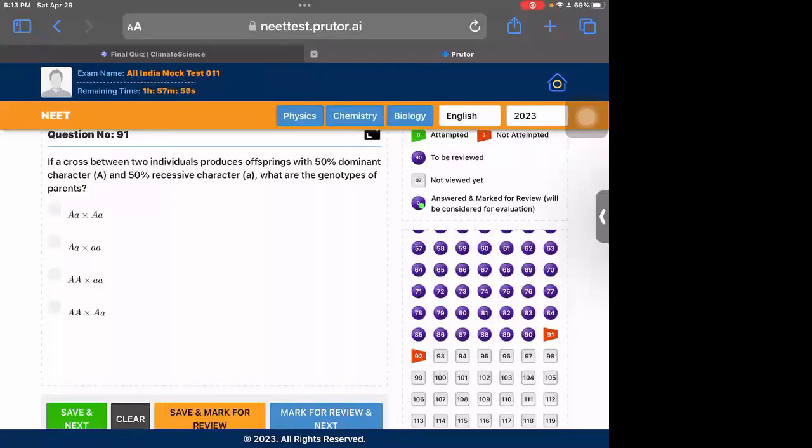In third option, all would be dominant because in every one of them, capital A would come. And in fourth one, also all would be dominant because one capital A would come in each of them. So only the second one would be there. In there, two small a's would come and two small a's would represent the recessive character. So that would be the correct one in question 19.